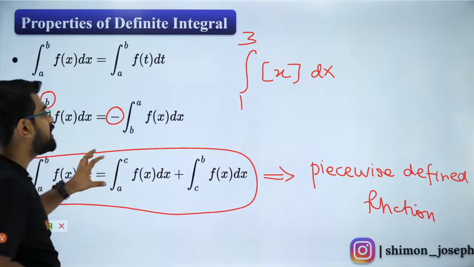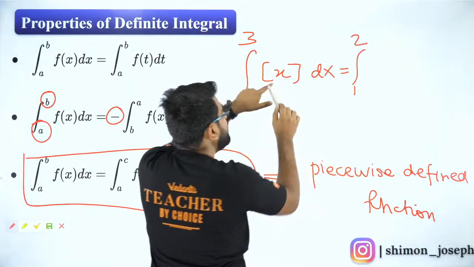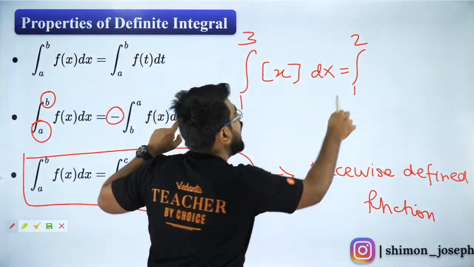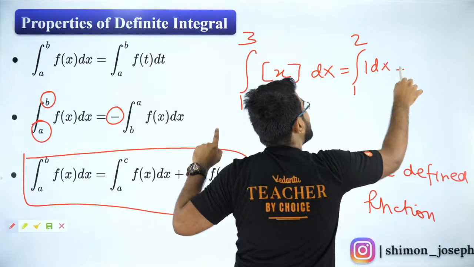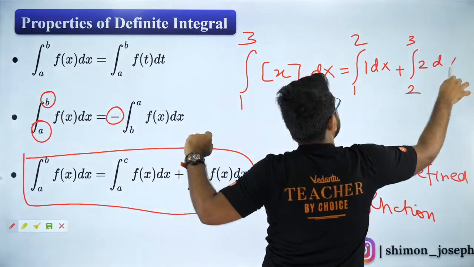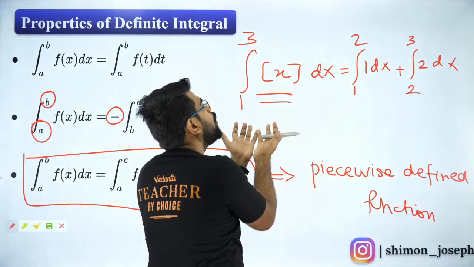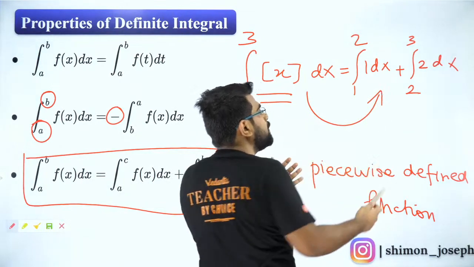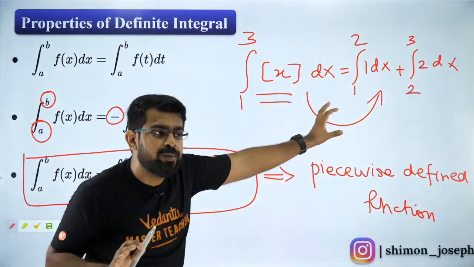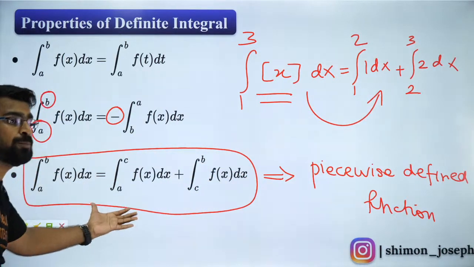Why? Because I know between 1 to 2, GIF of x is 1. So I will write 1 dx, plus between 2 to 3, it is going to be 2. So this integral, which I thought was difficult, reduces to such a simple integral. Are you all able to understand? That is why this property is so important. What does this property say?